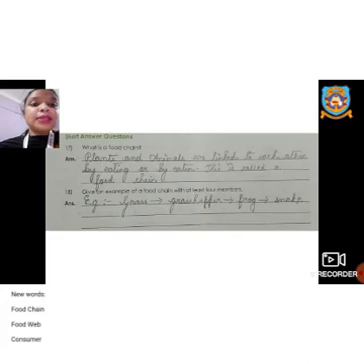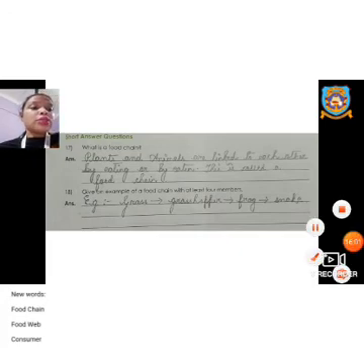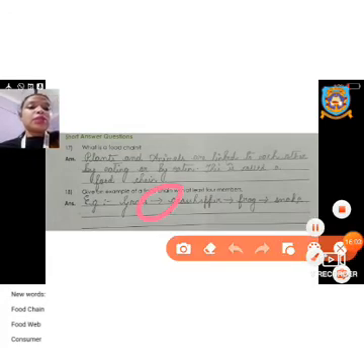Question number 18. Give an example of a food chain with at least 4 members. Now here I have to give an example of a food chain with 4 members in it, that means the names of 4 living things. I have given here grass, then an arrow sign, then grasshopper, then frog, then snake. These arrow signs are very important. They indicate it has been connected with the previous one. So here I have given this arrow sign. Don't forget to give the arrow sign. These are very important.